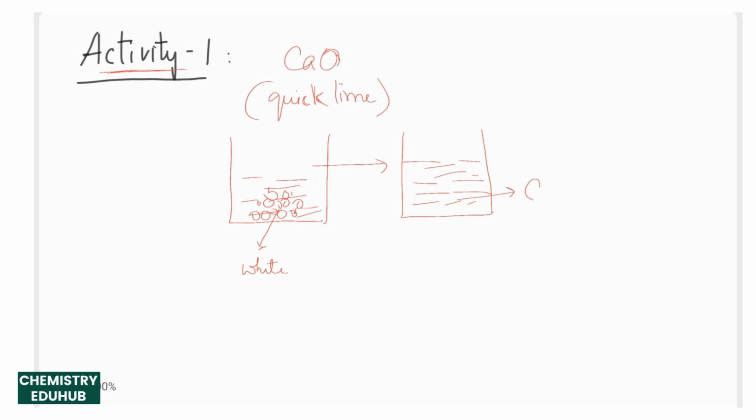Now this is your calcium oxide solution. The reaction that happens here is calcium oxide reacting with water to give calcium hydroxide, or slaked lime. This is slaked lime and this is quicklime.